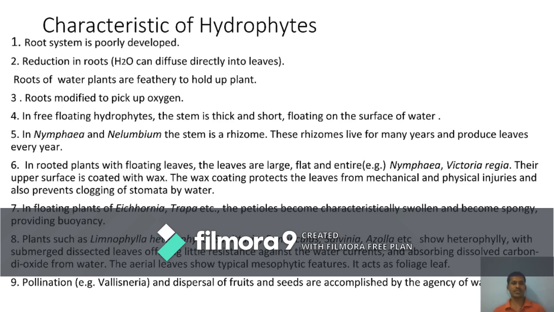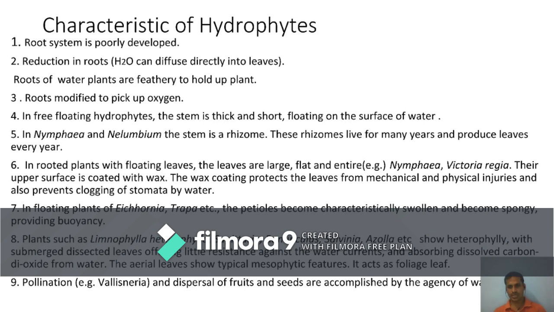In rooted plants with floating leaves, the leaves are large, flat, entire, and viscous in nature, with a lot of cuticle. For example, Nymphaea and Victoria regia. Their upper surface is coated with wax. Why the waxy coating? Because it protects the leaves from mechanical and physical injury and prevents clogging of the stomata by water.